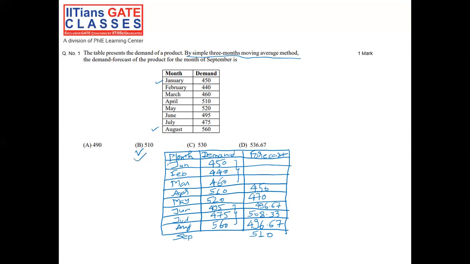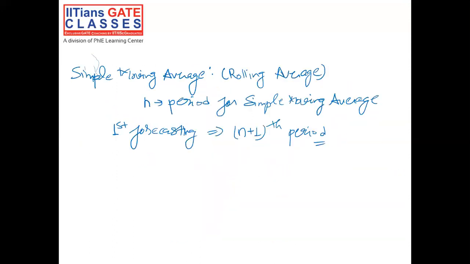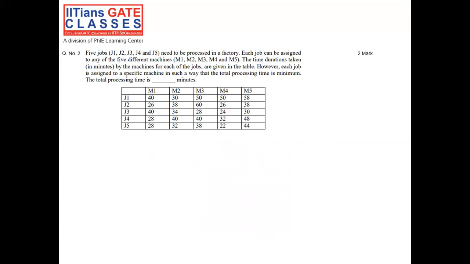Now let's go to the second question. In this question, it is given 5 jobs J1, J2, J3, J4, and J5 need to be processed in a factory. Each job can be assigned to any of the 5 different machines M1, M2, M3, M4, and M5.